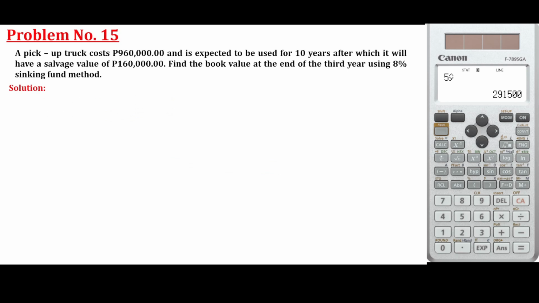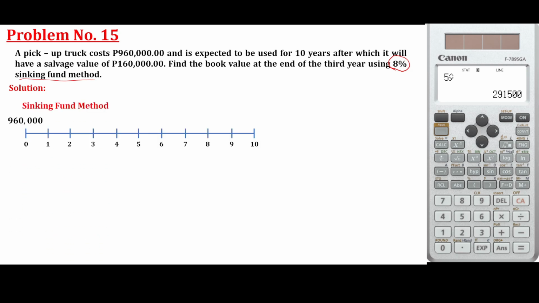Okay, different method. You're now going to the sinking fund method. Well, actually, sinking fund method and straight line method are almost the same. However, for this, we are now considering the percentage of the depreciation, or percent of the interest, no, of the amount. For the sinking fund, okay, let's say for the first, that a pickup truck costs 960,000 and is expected to be used for 10 years and its salvage value is 160,000.